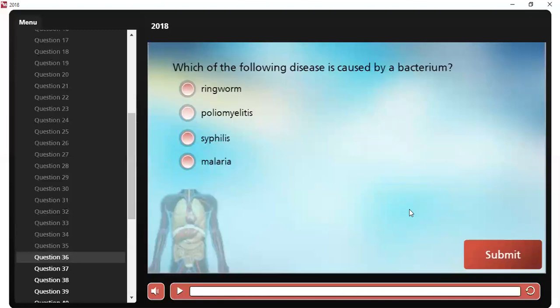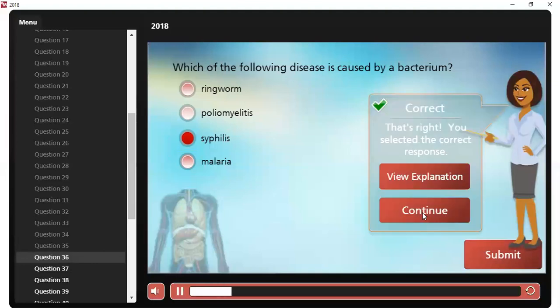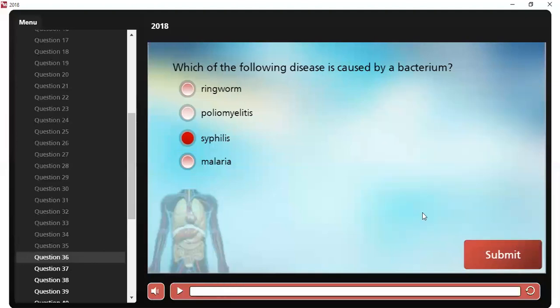Are we ready? Which of the following diseases is caused by a bacterium? It is syphilis. The others are not bacterial. So syphilis is the result of a bacterium. Okay.